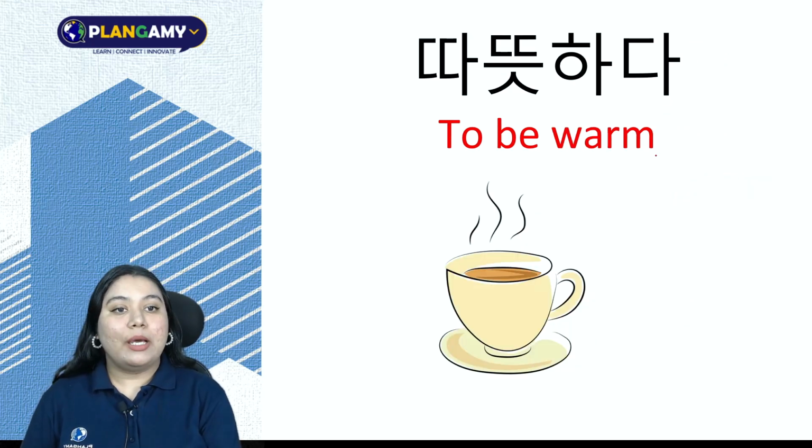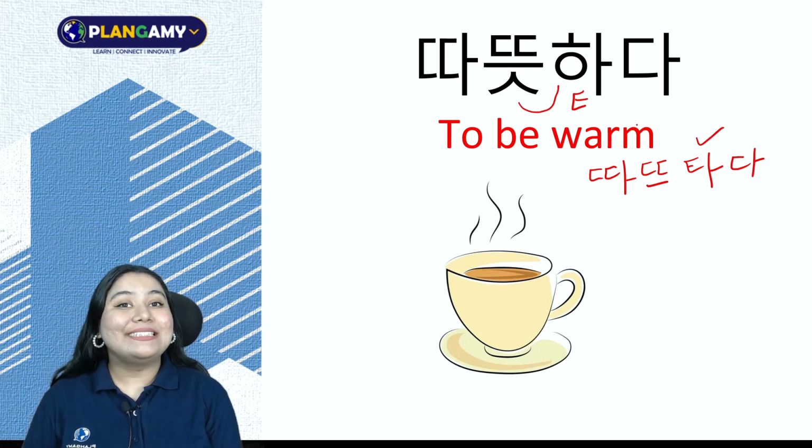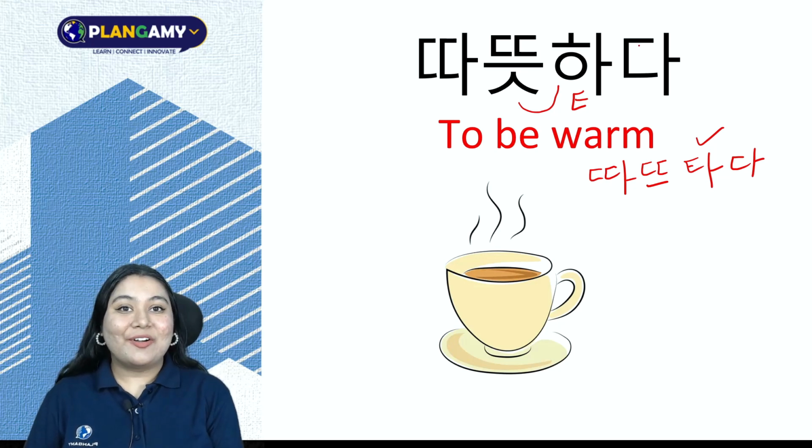Next one we have 따뜻하다. 따뜻하다, to be warm. Now a pronunciation rule: when these two consonants come together, the sound is ㄷ. 따뜻하다 sounds something like that, but this is just the pronunciation. 따뜻하다 to be warm. 하다 changes to 해요. So 따뜻해요. 커피는 따뜻해요. The coffee is warm.